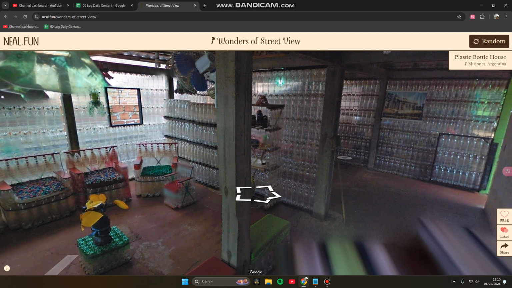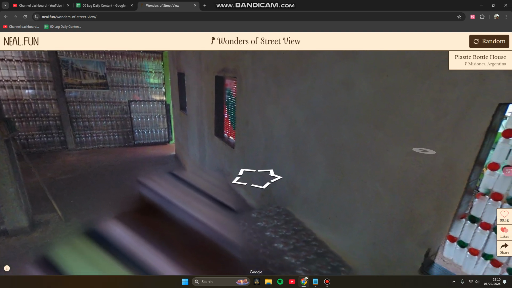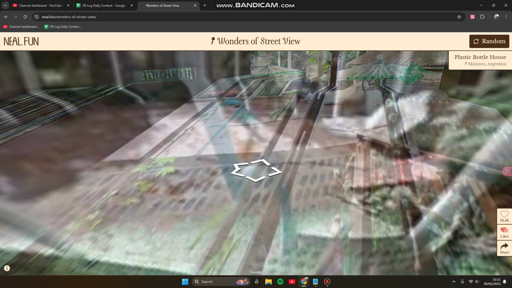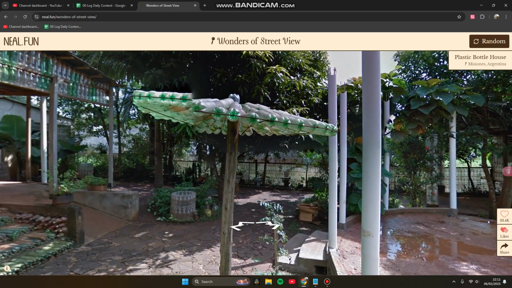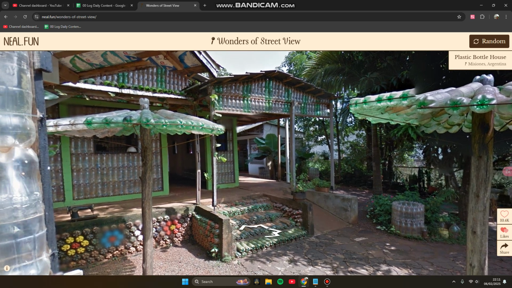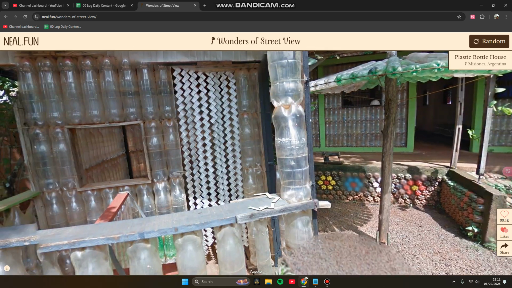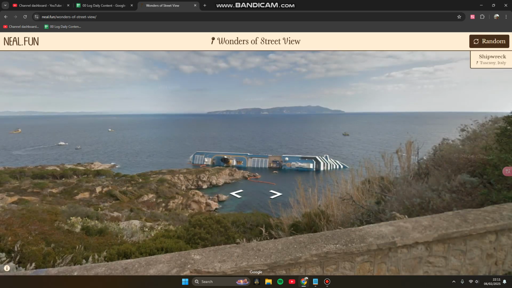Now we are in Argentina, Plastic Bottle House, Misiones, Argentina. So let's go outside, and this is a Plastic Bottle House. And let's try another place.